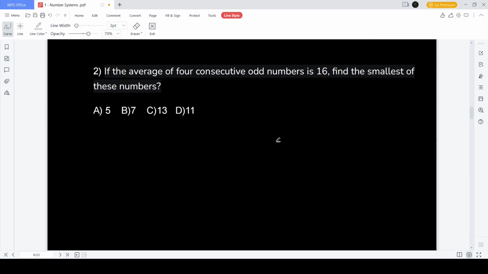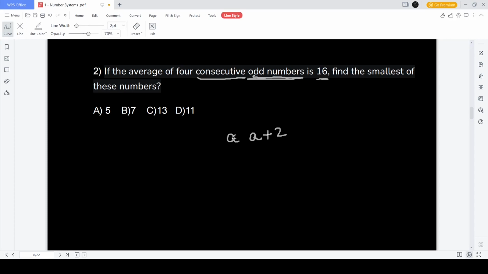Okay. Second question is: the average of 4 consecutive odd numbers is 16. Find the smallest of these numbers. Don't see consecutive and start writing a plus 1, a plus 2. See, always when we go for consecutive numbers, try to eliminate the sum as much as possible. So by this, I mean start with a, go one front and you'll get a plus 2, because a is odd, the next odd will be a plus 2.